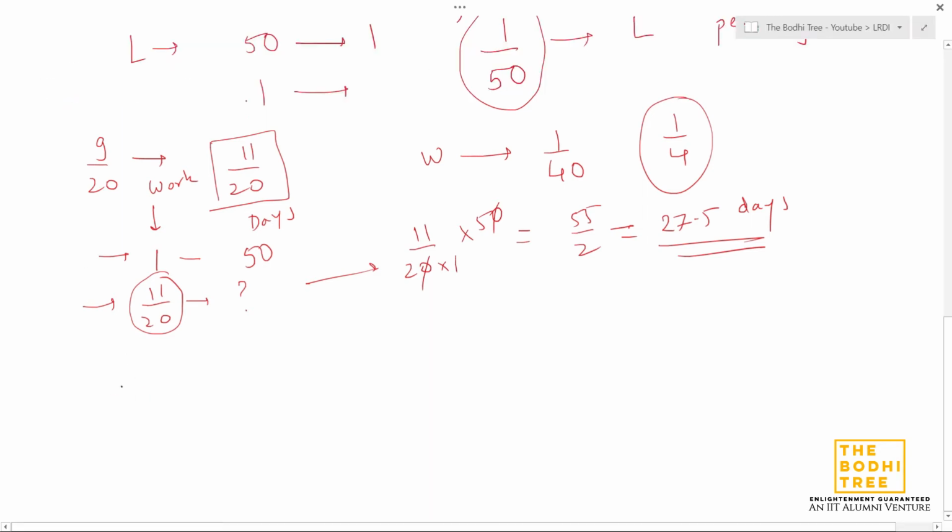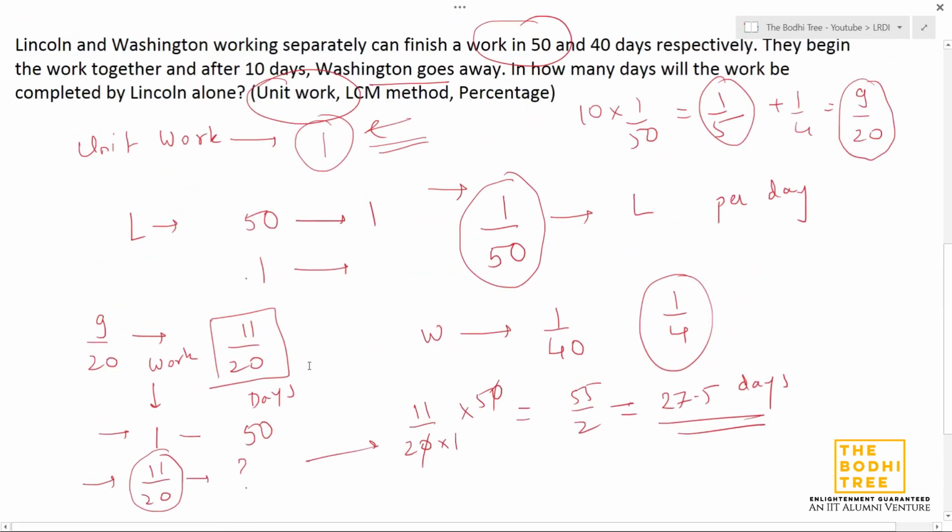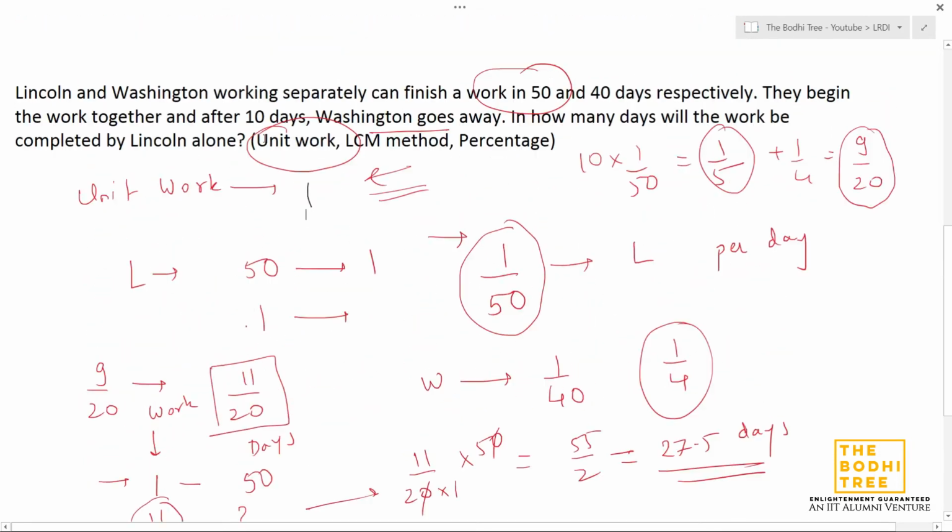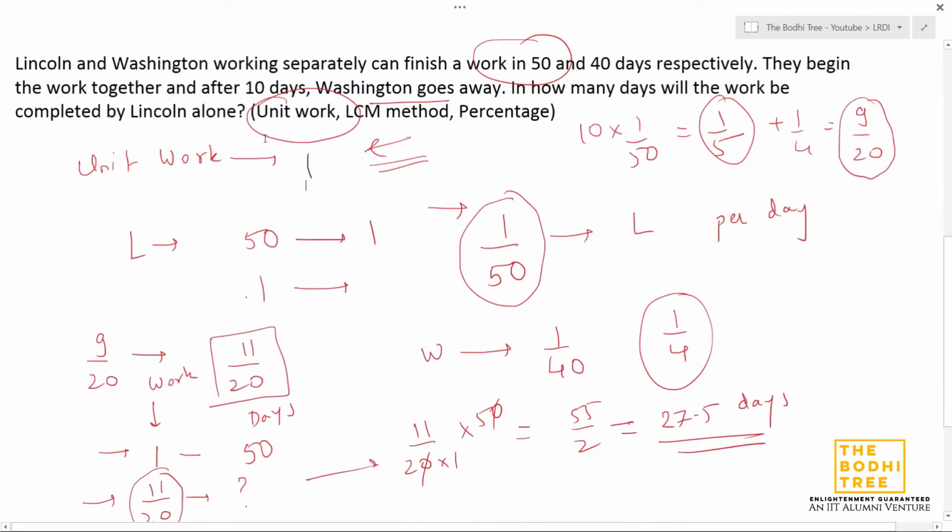In the LCM method, what we do is, in the man days method we had to consider man days as the amount of work being done. Here, in the unit work method, we considered single unit 1 as the amount of work being done. In the LCM method, the amount of work will be considered as the LCM of the individual days spent completing the work.